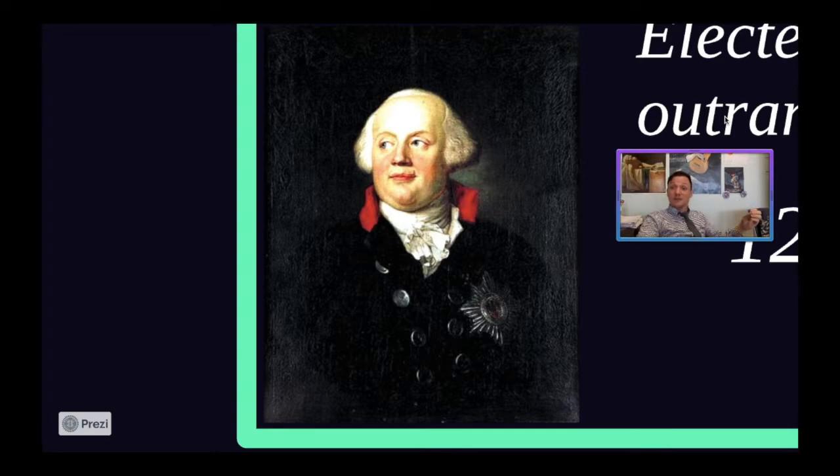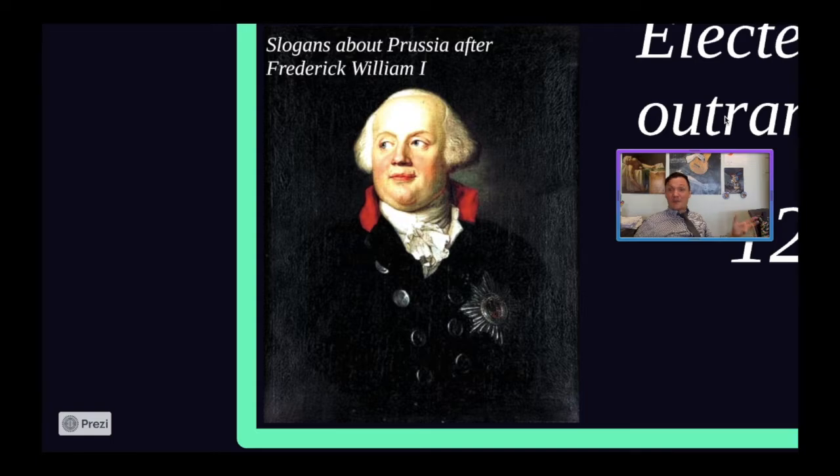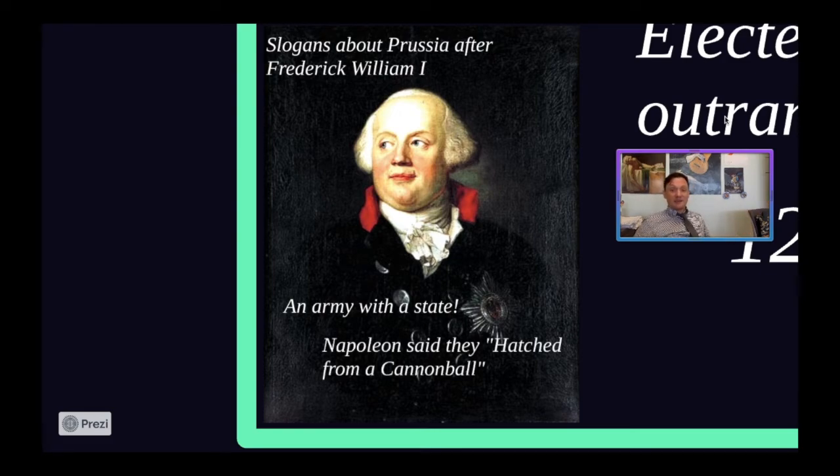Because he is a German-speaking person, and he shows up, and there are all these slogans that start popping up about Prussia. There are sayings about them that start running around Europe about Prussians and how much they love their military. For example, they always used to say, Prussia is not a state that has an army. They're an army that happens to have a state. And my favorite one is what Napoleon said about them. Long after this, over 100 years later, Napoleon would say that Prussia hatched out of a cannonball, right?